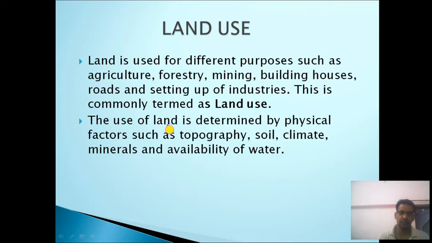So the land use of any area is determined by physical factors such as topography, soil, climate, minerals and availability of water. For example, if you want to do agriculture, then we need fertile soil, good climate and availability of water for irrigation. So these are the parameters which determine the land use pattern of a particular area.